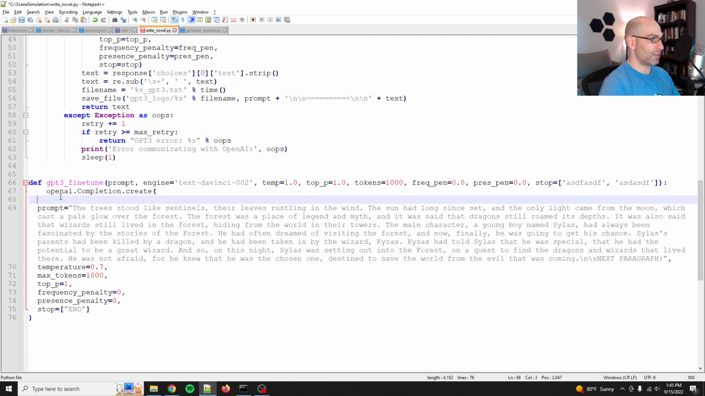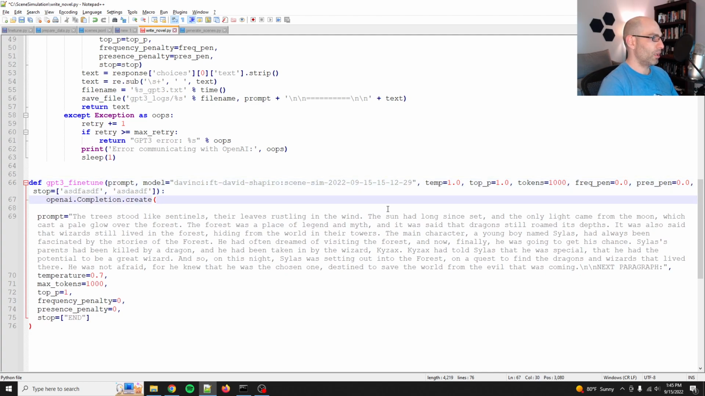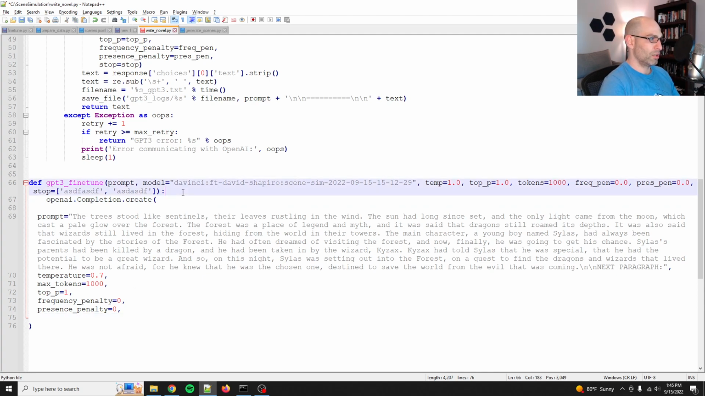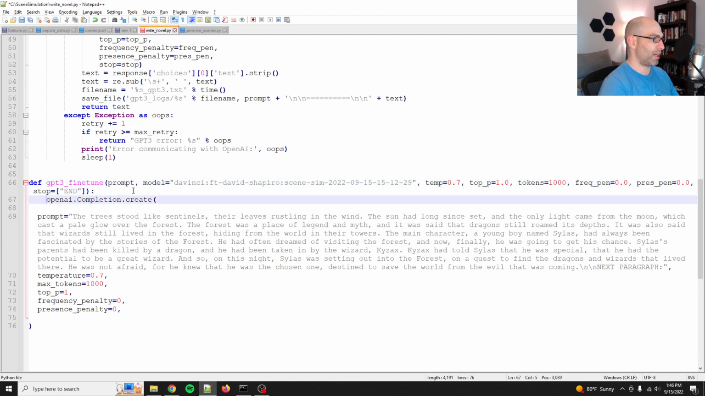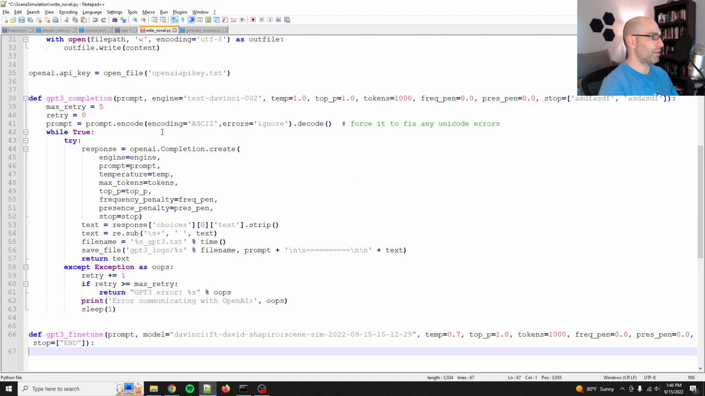Okay, so with that, we replace this and we go from there. And then the stop is just end. Ta-da, that's good. Temperature, we'll change that back down to 0.7. Top P is 1. Tokens, 1,000. Frequency, presence, all that is correct. Okay. So this will be using the fine-tune model.